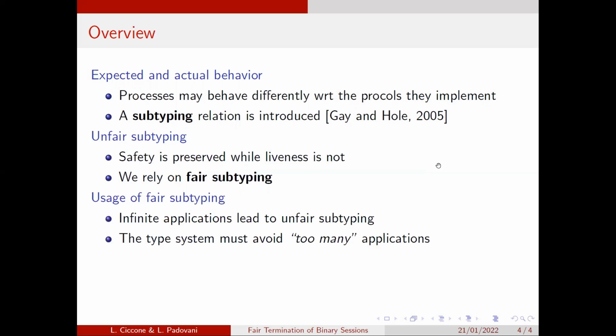Then we noticed that fair subtyping must be used in a very controlled way, because, for example, infinite applications of a subsumption rule, for example, in the typing of a recursive process, may lead to an application of the unfair subtyping. So the type system must take into account all these problems, and in this case, it must avoid too many applications of the subsumption rule.